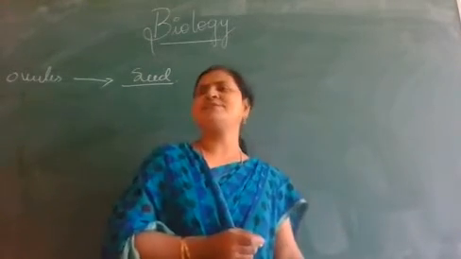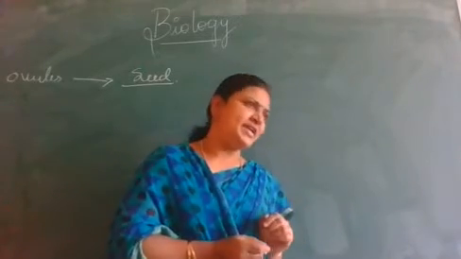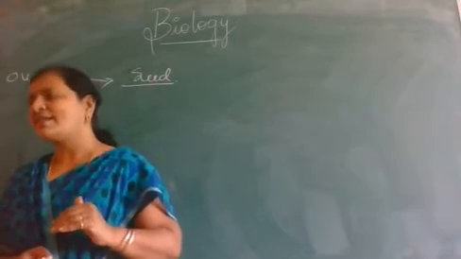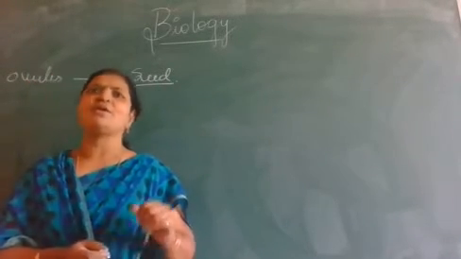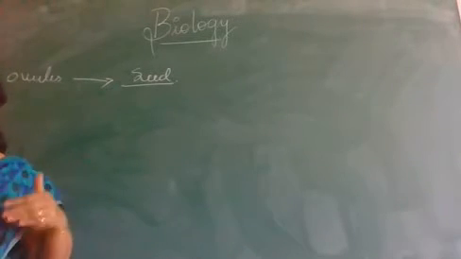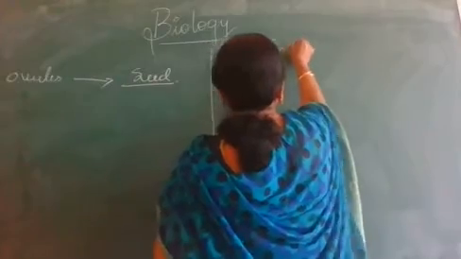Now the seed has mainly cotyledons as well as the embryonal axis, seed coat, etc. So there is an embryonal axis, isn't it? That means inside the seed, an embryo is present. Inside the ovule there is an embryo. Now our major concept is the embryo.